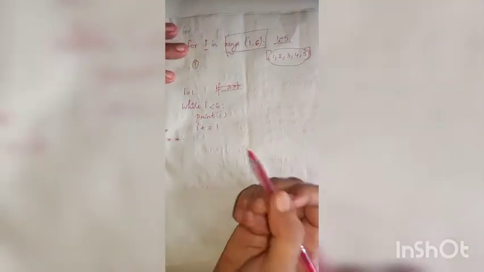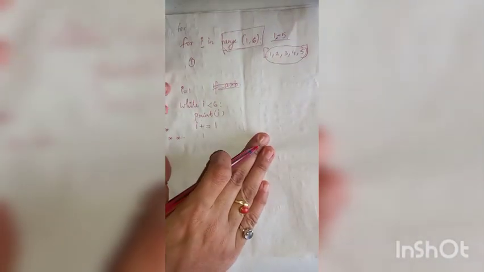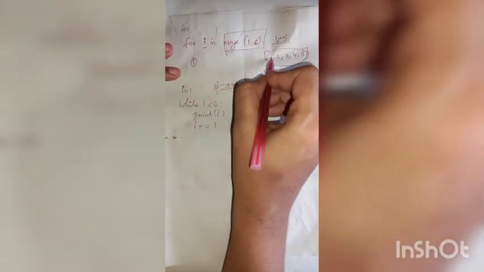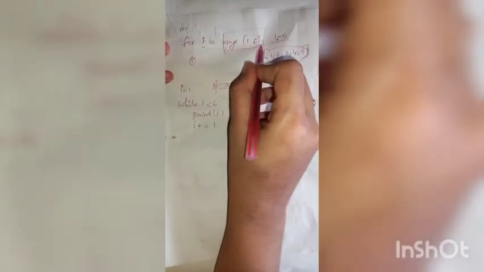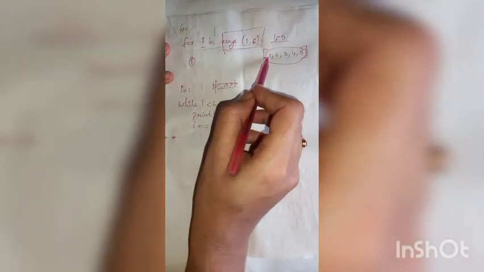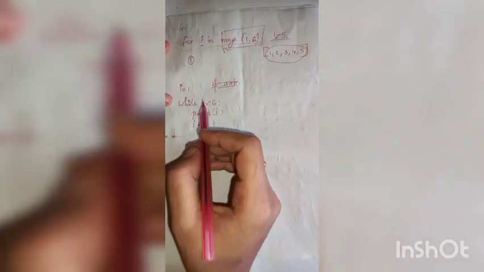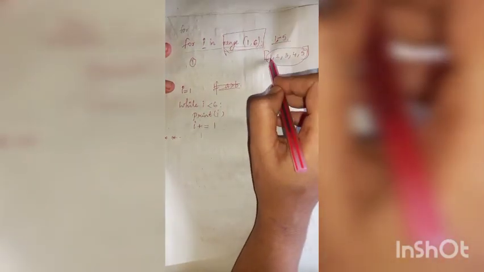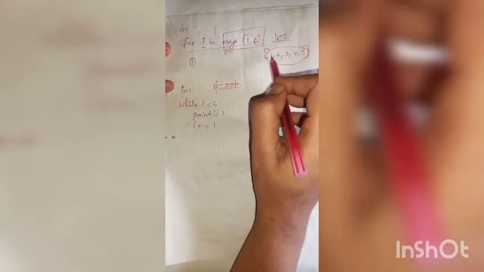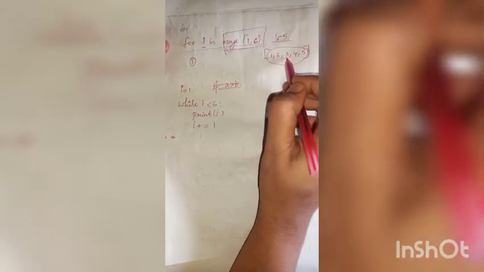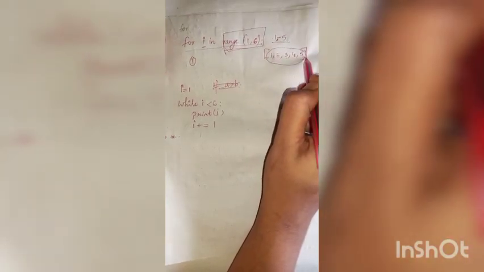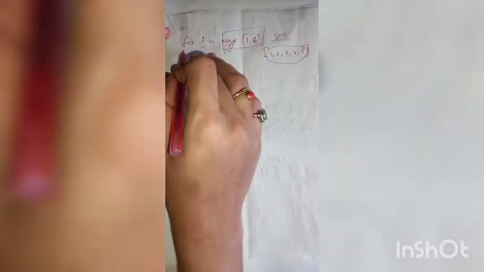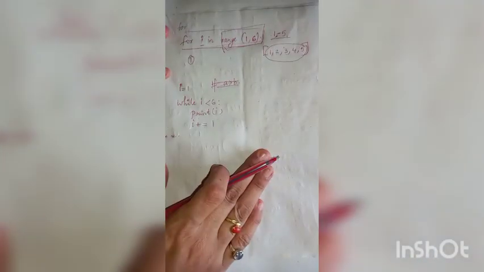So in for loop, this I is equal to 1, the first initialization is done in the loop statement itself. I equal to 1 is done in the loop itself. Then incrementing the I value, that is in the range function, we are incrementing the value. I is equal to I plus 1, that is I value will become 2, then 3, then 4, then 5, and I value should be less than 6. So all these things are there in the for statement itself.